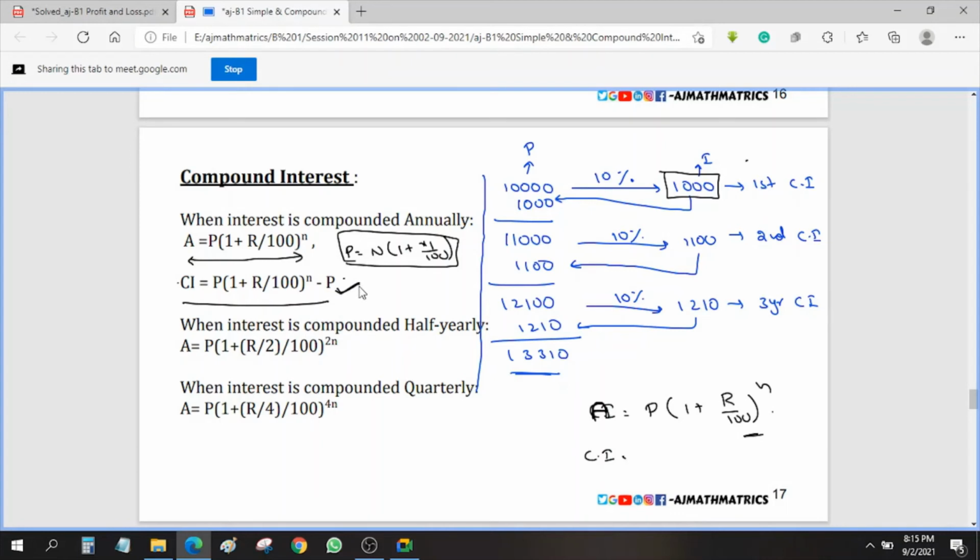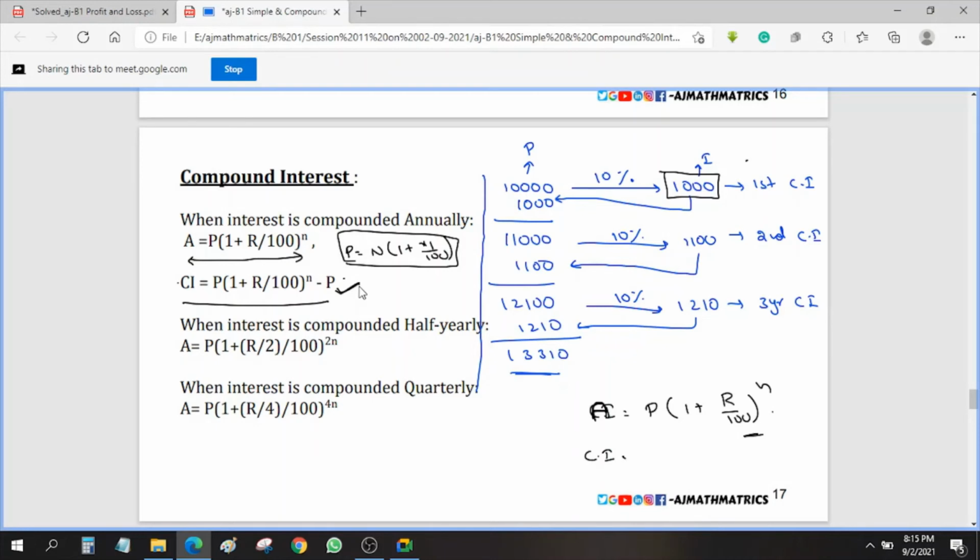Be clear, generally in compound interest the total amount will be asked, that is okay. But in the examination, if it is asking about compound interest, we remember only one formula: P of 1 plus R by 100 whole power n. It is not the compound interest formula. It is the total amount we need to pay when the compound interest is added.